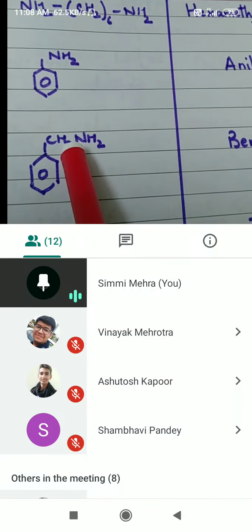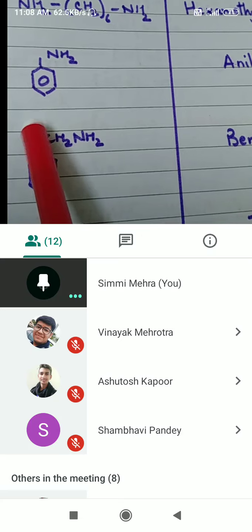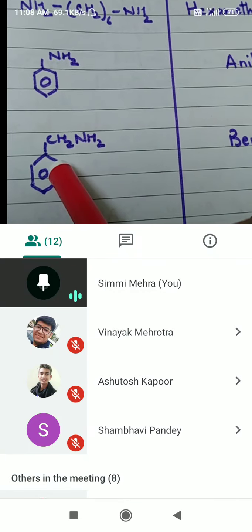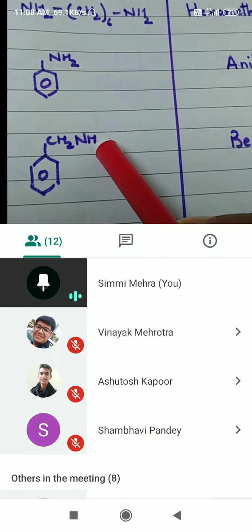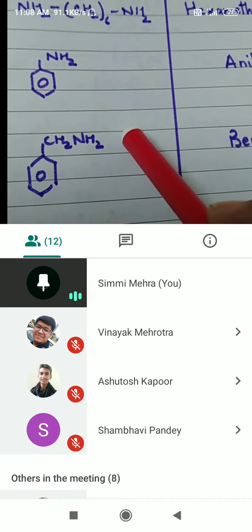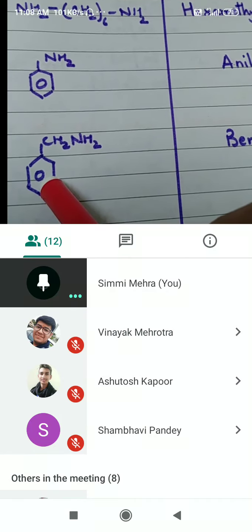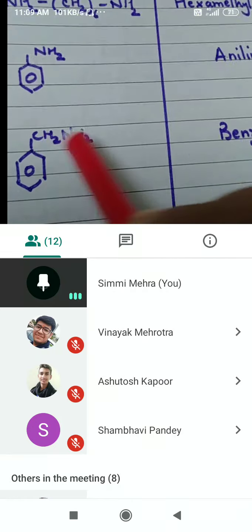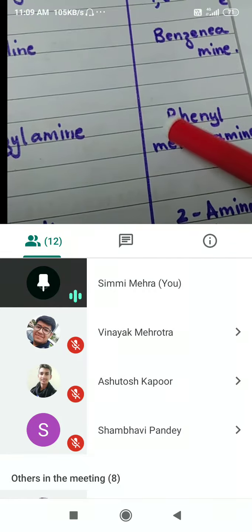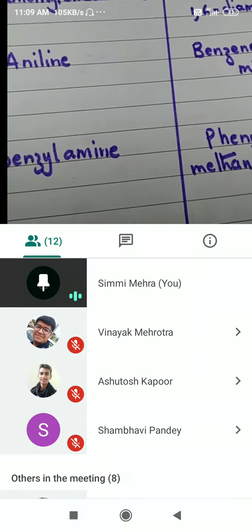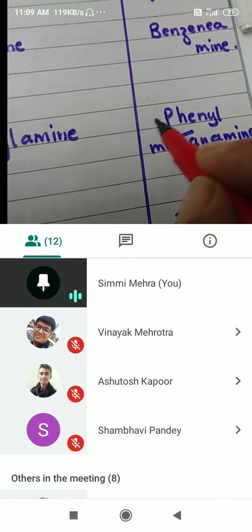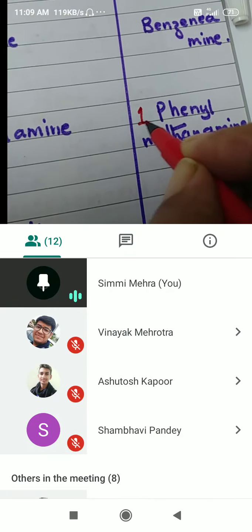What will be your longest chain? This will be your longest chain, one carbon atom. It has a substituent phenyl and a functional group NH2. The functional group will come at the end. This will be 1-phenyl. We can also add 1 over here because it is attached, although there is only one carbon atom.